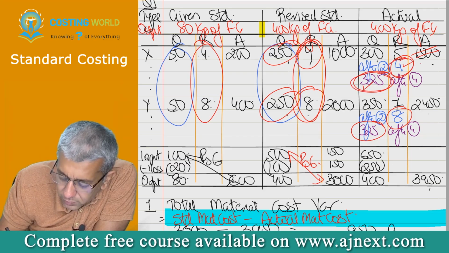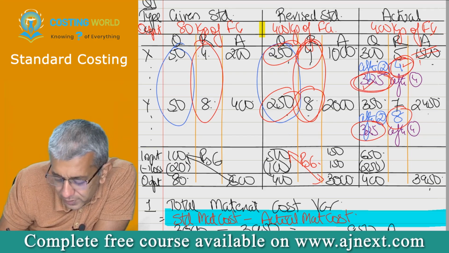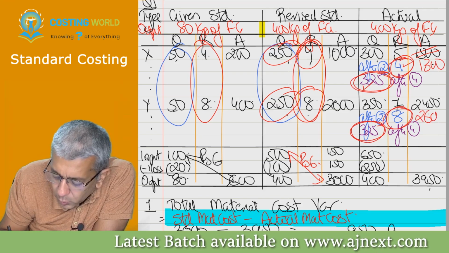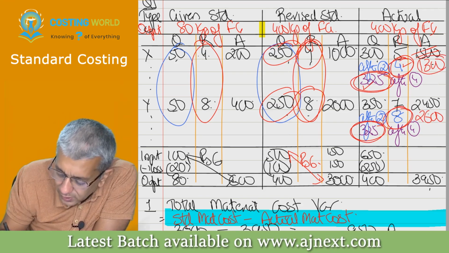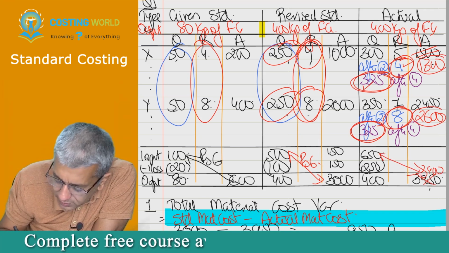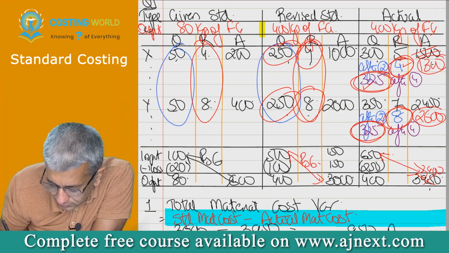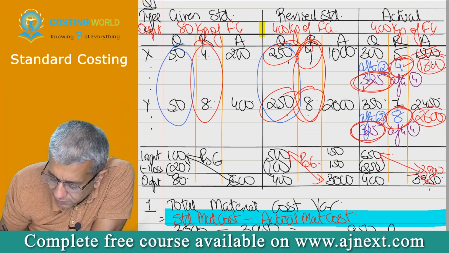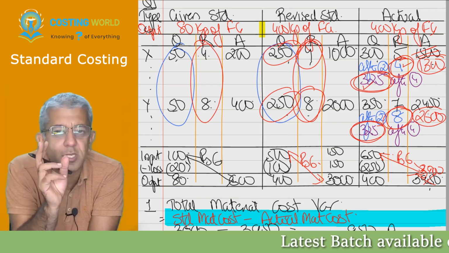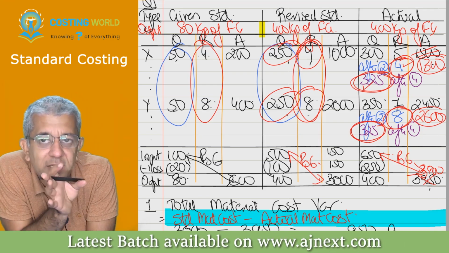Tell me a new number. 1300. 325 into 8. Can we say it will be coming to 2600? 1300 plus 2600. New number will be coming to 3900. Just divide it. 3900 upon 650. Tell me, no. 6. It has to be coming to 6 because rates are same and weights are there in the same ratio.